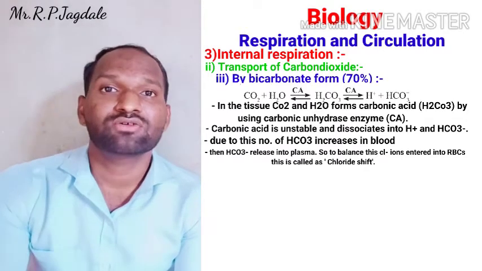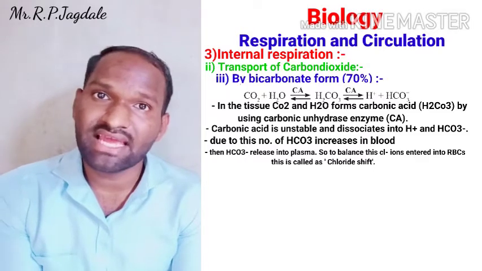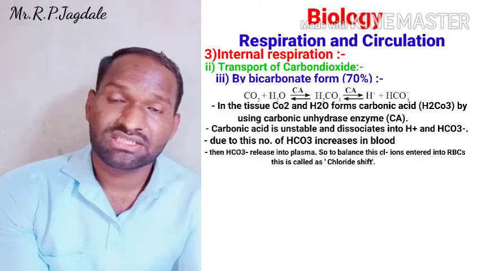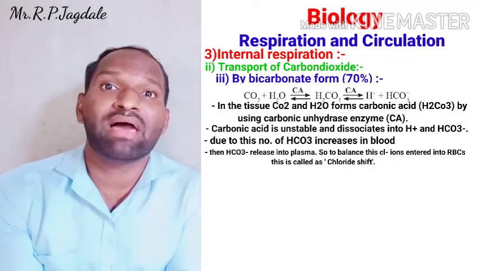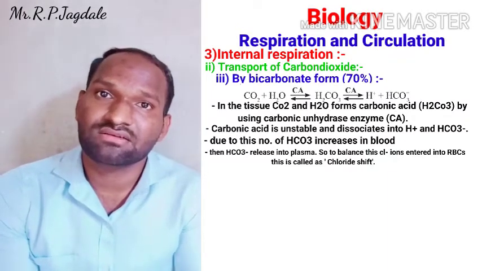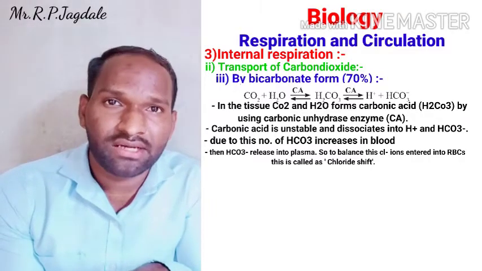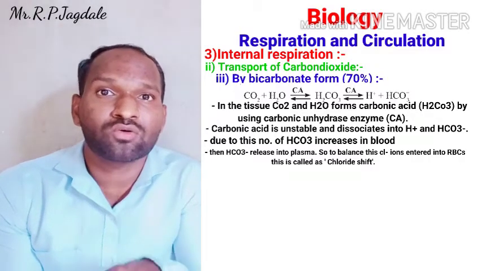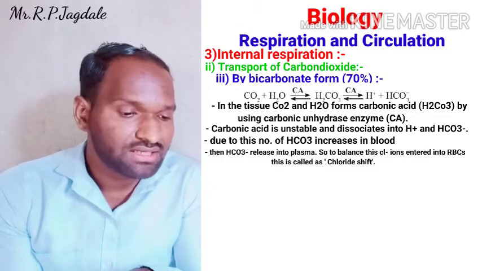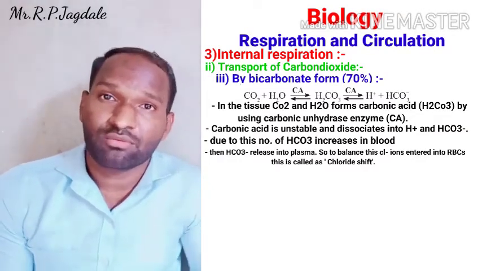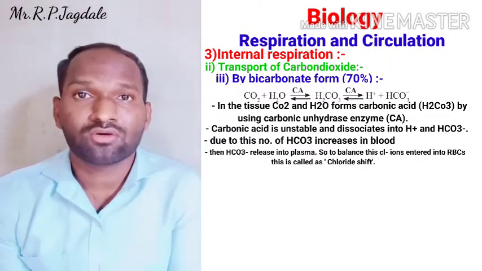So it is called chloride shift. H plus and HCO3 minus are there. When HCO3 gets released, something has to be there to balance those conditions. So Cl minus is going to be added into the RBC. So it is called chloride shift, or it is called Hamburger's phenomenon. This is about the chloride shift.